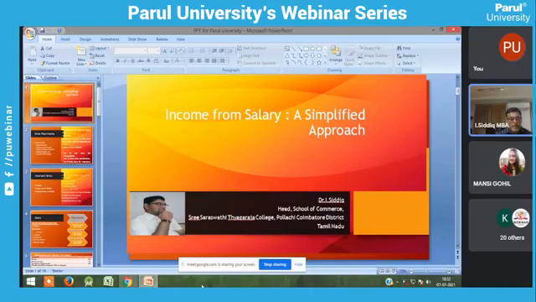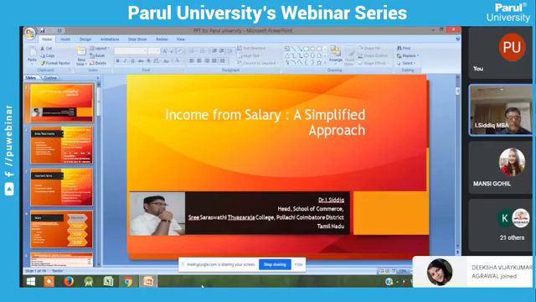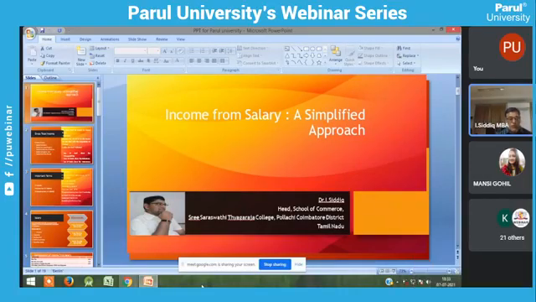Before going to the topic, first we have to discuss tax. What is meant by tax? Tax is a compulsory contribution made by an individual to the government.